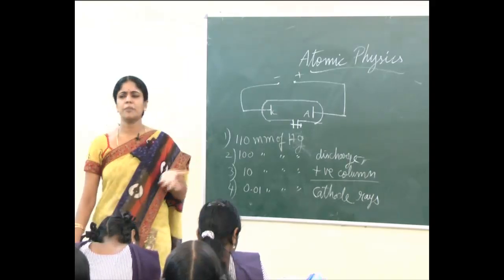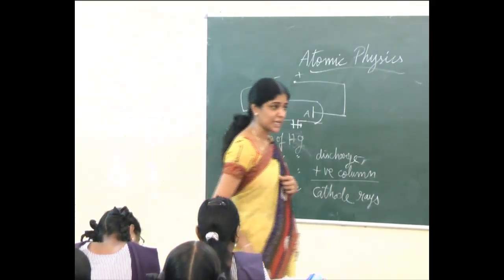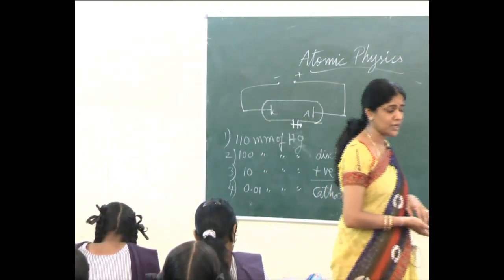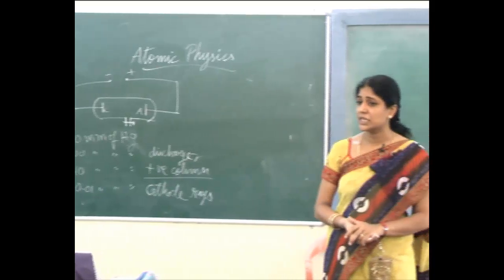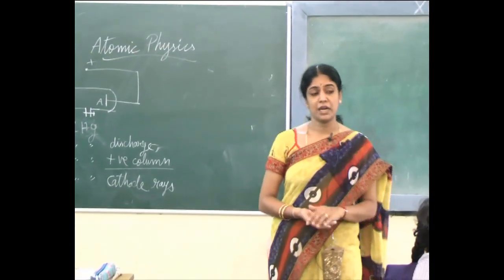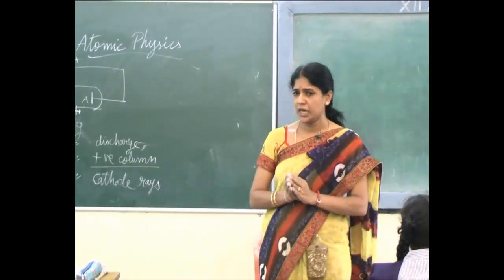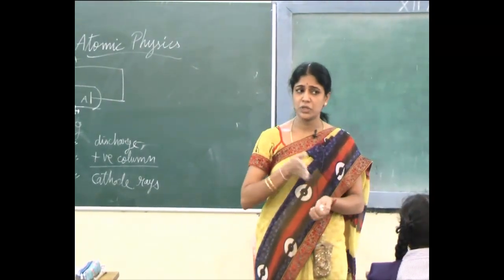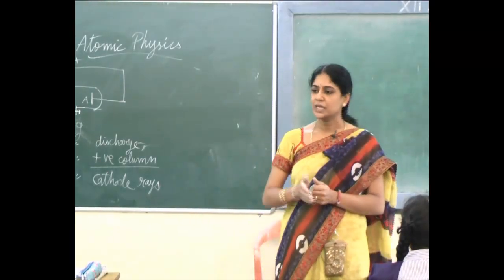Then he studied the properties of these rays. Only if I know the properties can I know about the rays and use them for my purpose. Clear? These cathode rays traveled in a straight line path. How did they travel? In a straight line. If they have no charge, what would happen with an electric and magnetic field in their path? They would keep traveling straight.